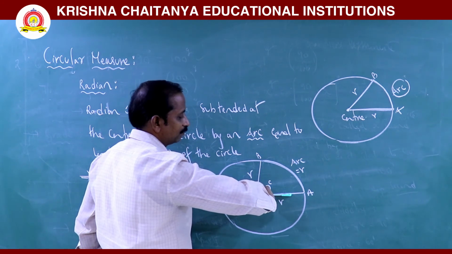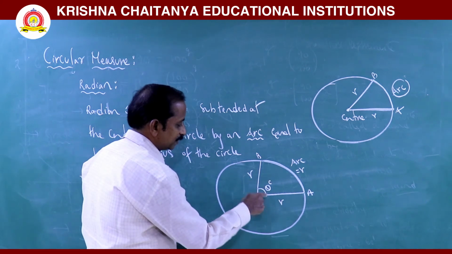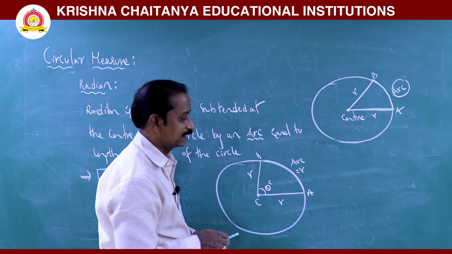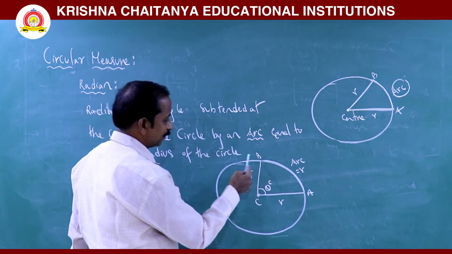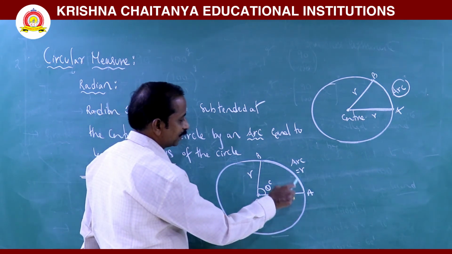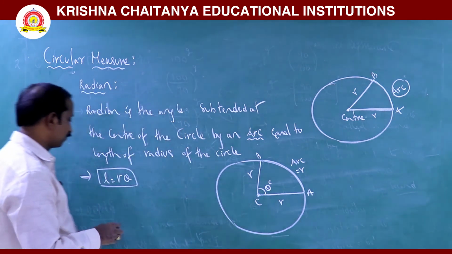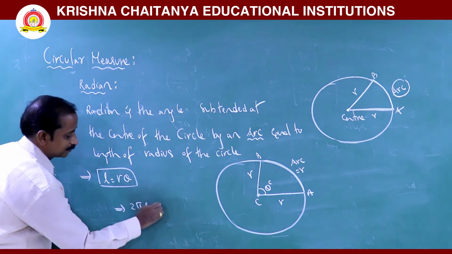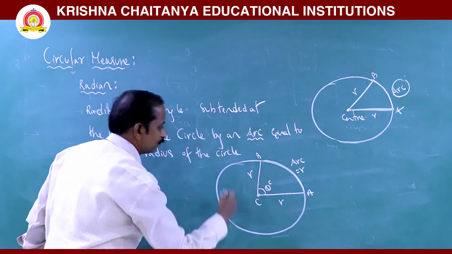This is called one complete rotation. One complete rotation is nothing but 360 degrees. Theta is nothing but 360 degrees. But one complete rotation is also the length of this arc. The total length of this arc is nothing but the perimeter of this circle. So can I write 2 pi r? The perimeter of this circle is 2 pi r, equal to the length of the arc.